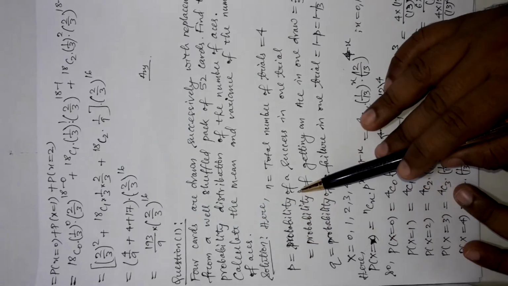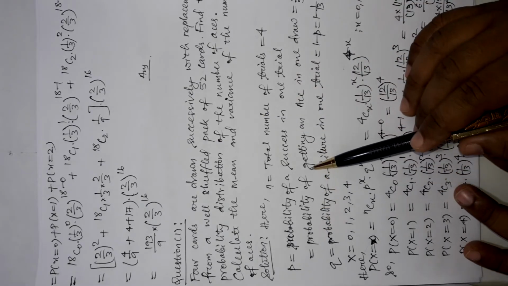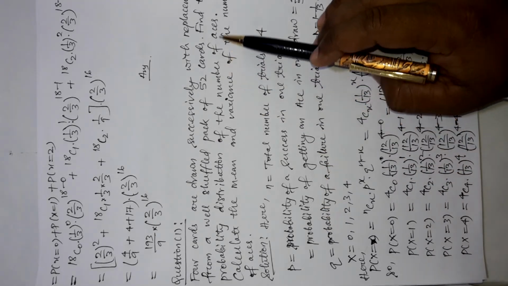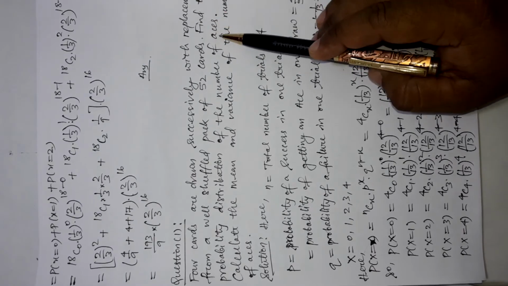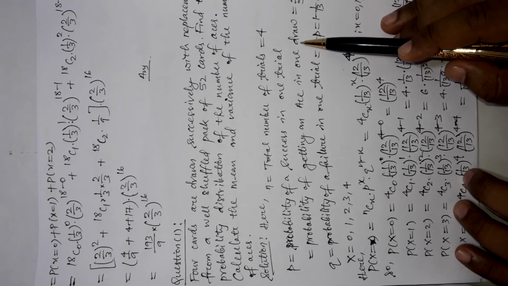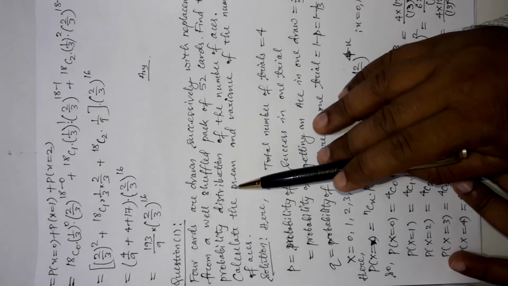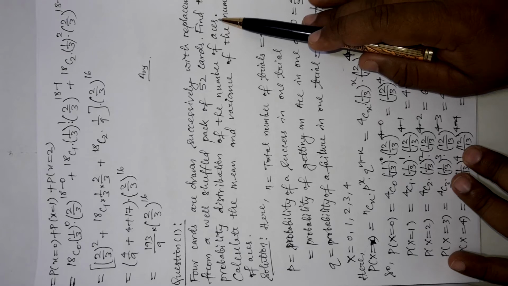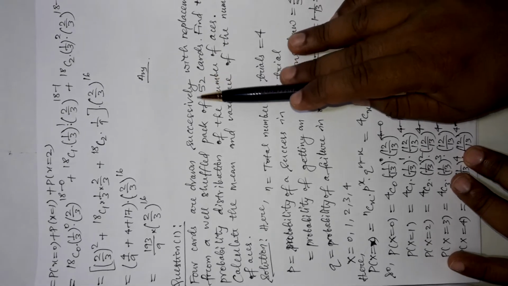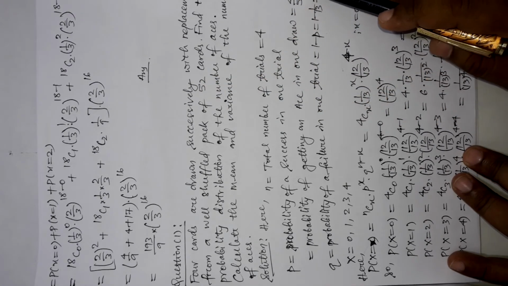Small p represents, as always, the probability of a success in one trial. And what is success here? We have defined success as getting one ace. So, the probability of getting an ace in one draw represents the probability of success in each try, and this probability will be, the total aces number 4 in the bundle, and the total bundle has 52 cards. So getting an ace in a draw will be 4 by 52, which is equal to 1 by 13.